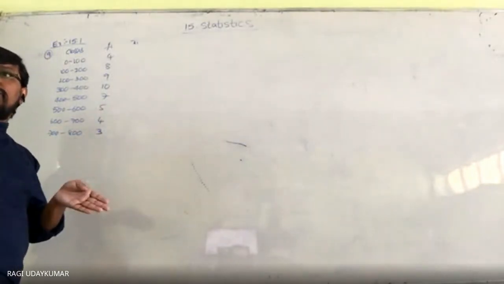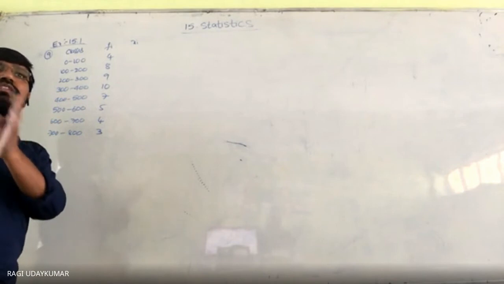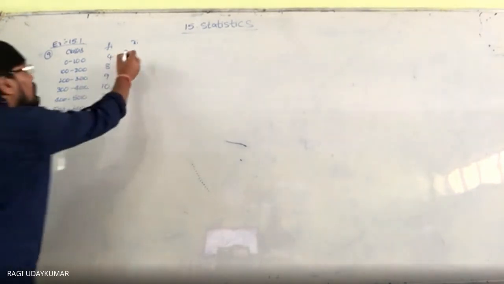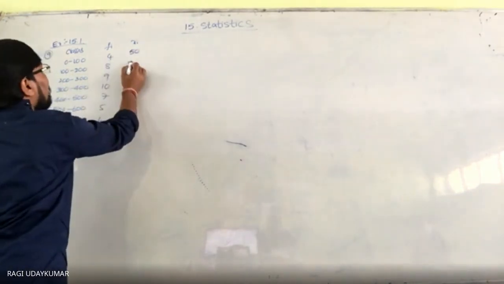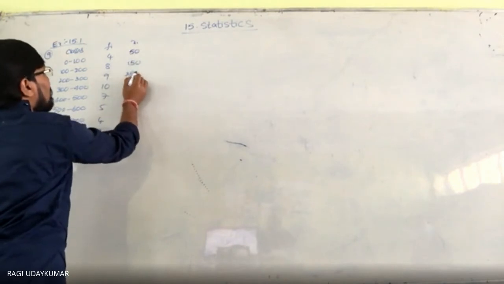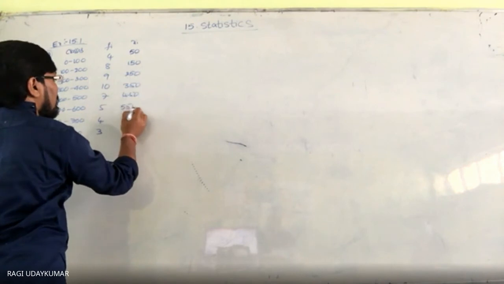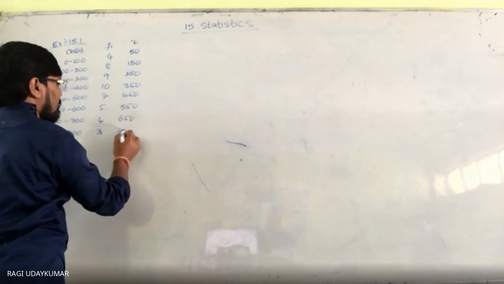Why do we take the mid values? We consider that 50 rupees was earned by these 4 people, that is 50 into 4. So we consider mid values. Here we take 50, 150, 250, 350, 450, 550, 650, 750.